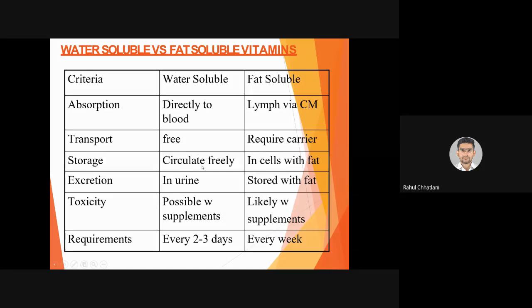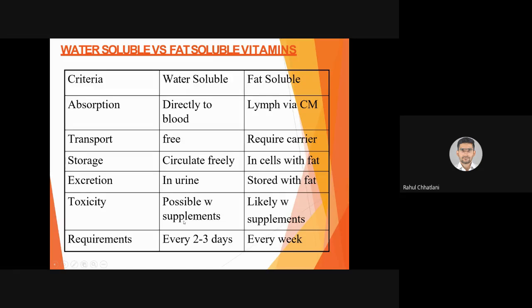Storage, they are circulating freely. Yes, આપણે જે વાત કરી, they are easily present in the blood, but that is also their negative કે easily move કરી શકે છે બધે, તો કિડની માંથી જલ્દી નીકળી પણ જશે along with water. Yes, fat soluble vitamins, as we described, are stored in cells with the fat, specifically adipose tissue and the liver. ત્યાં જ સૌથી વધારે સ્ટોર થશે. Excretion, they are directly excreted in the urine, and fat soluble vitamins, they are stored with fat and also excreted in form with the fats only.